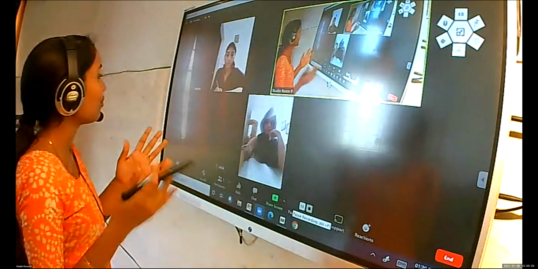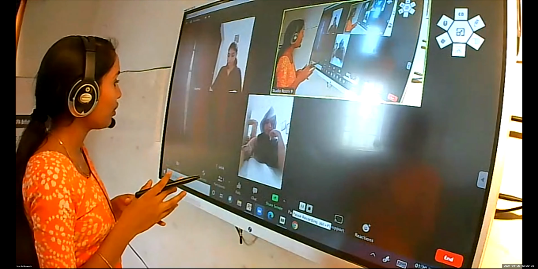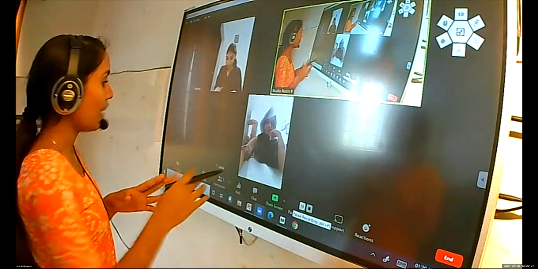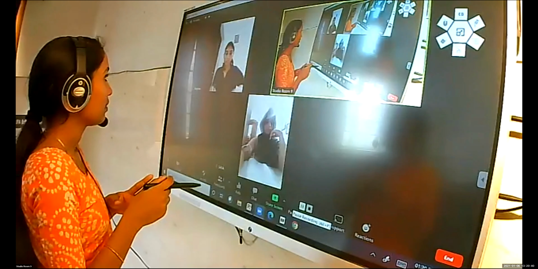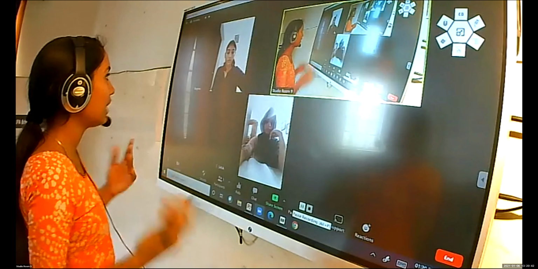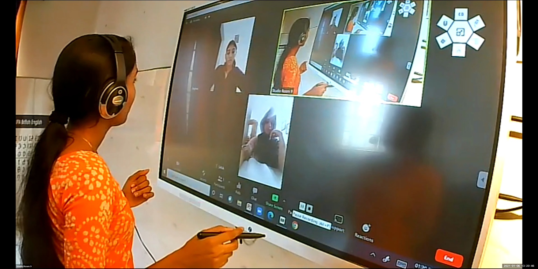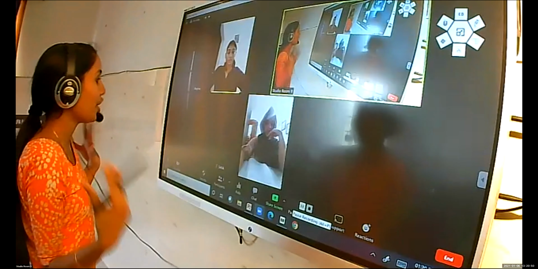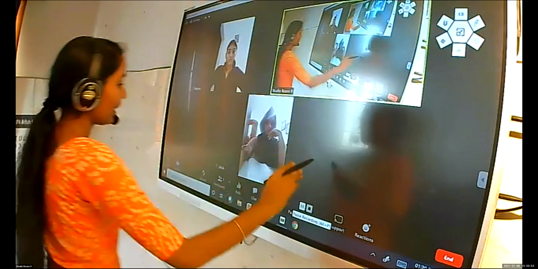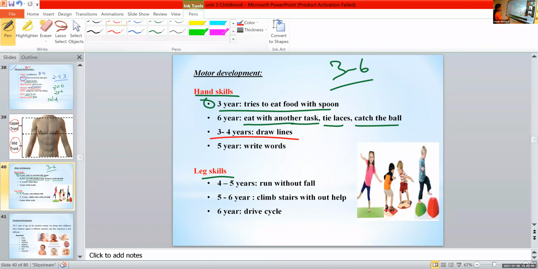That is the main reason for what? What all things do we need to catch a ball? Hands. We need coordination, right? We need eye-hand coordination to catch a ball. That is very important. Next, almost 3 to 4 years, they can draw lines on papers or walls and all.